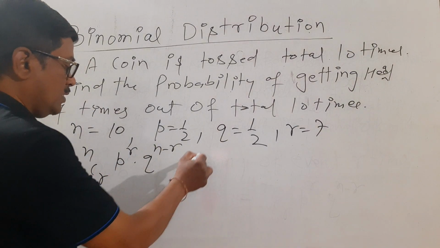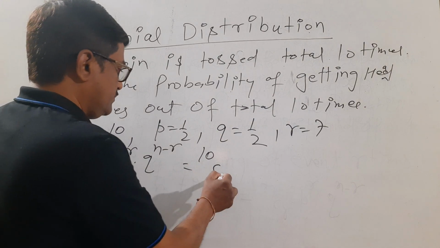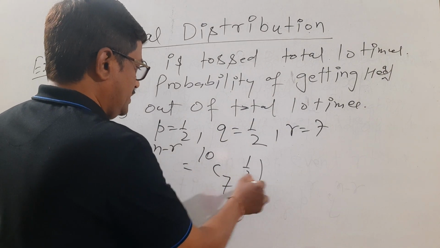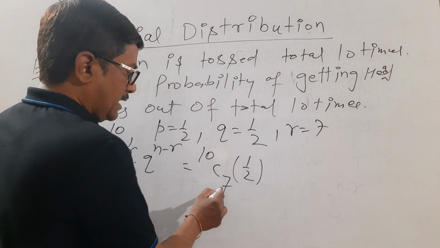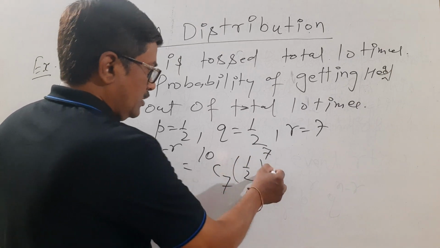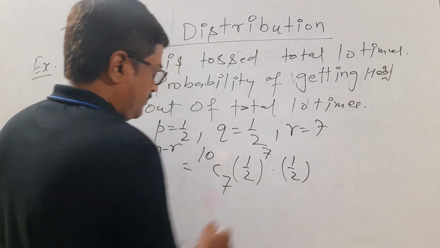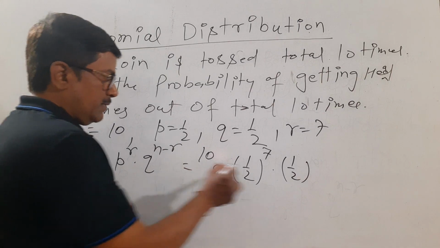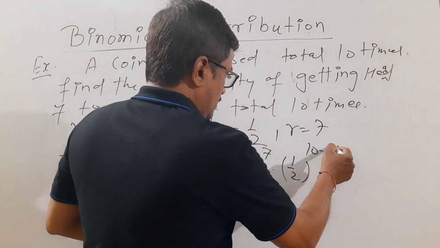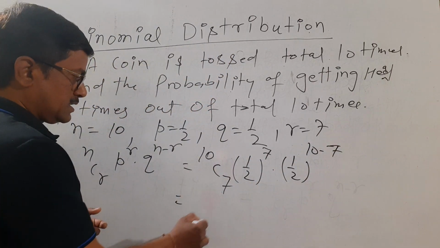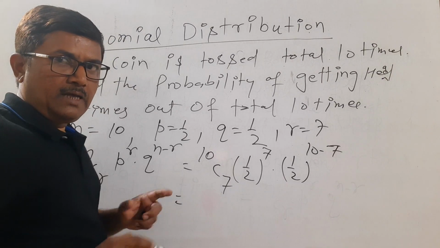Now apply our formula nCr p to the power r into q to the power n minus r. So nCr is 10C7, p is 1 by 2, whole power r, r is 7, q is also 1 by 2, to the power n minus r, 10 minus 7. Now simplify 10C7. nCr equals nC(n minus r).